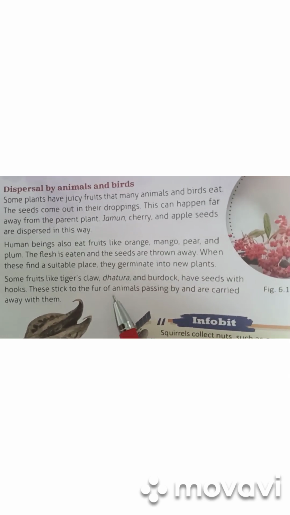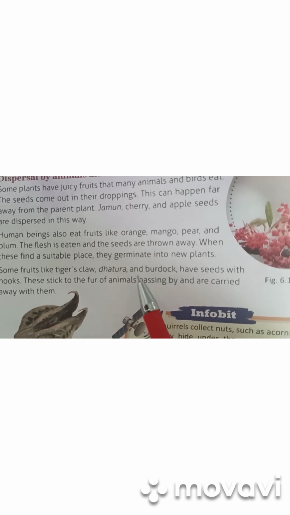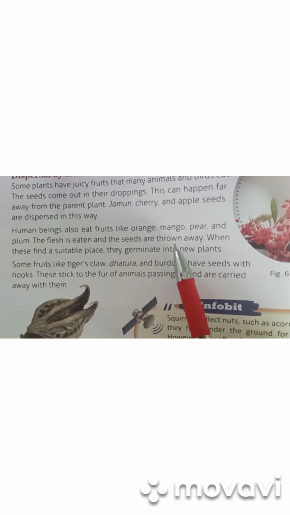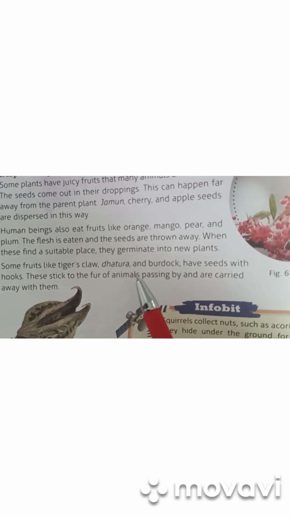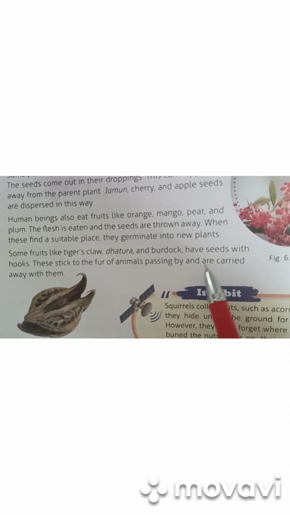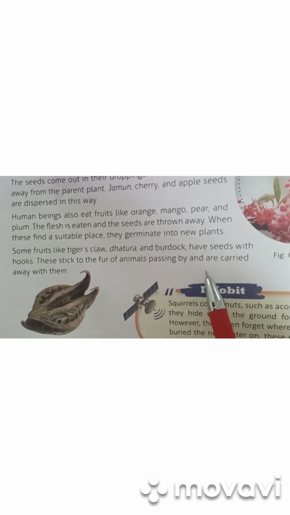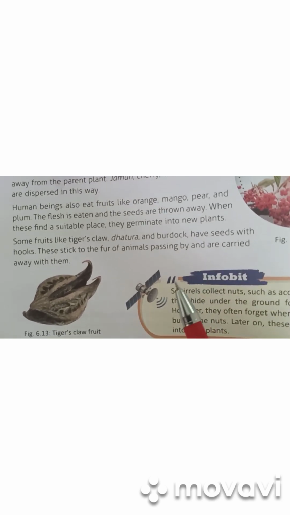Human beings are also agents of seed dispersal. They eat fruits like oranges, mango, pear, plum, and they throw away the seeds to different places. And when these seeds get favorable conditions, they germinate into a new plant.